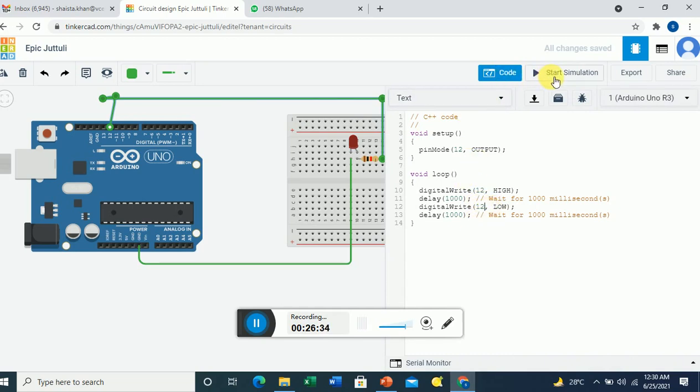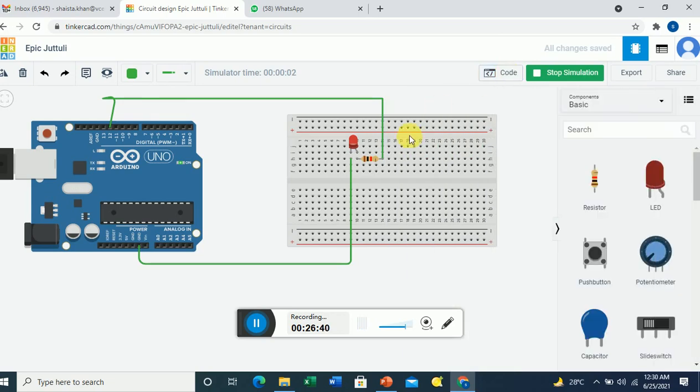And then start simulation. No change, right? So in this way you can run the code, connect the circuit, and run the code in Tinkercad. Now here, by clicking on this, you can give the name to the circuit. I've given the name LED blink. Just click twice, then this name is going to be changed.